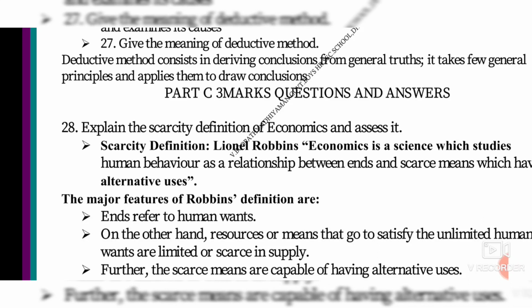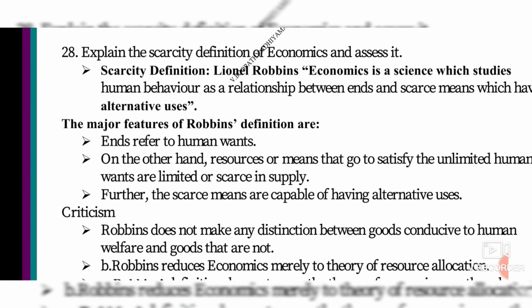Next, the major features of Robbins' definition are: ends refers to human wants. On the other hand, resources are the means that go to satisfy the unlimited human wants, and they are limited or scarce in supply. Further, the scarce means are capable of having alternative uses. If you are in need and there is a shortage, what will you do? You will move on to the next alternative use. If you are not getting a mobile at home for the online class, suppose your brother or sister is taking the mobile for their purpose, what do you have to move?